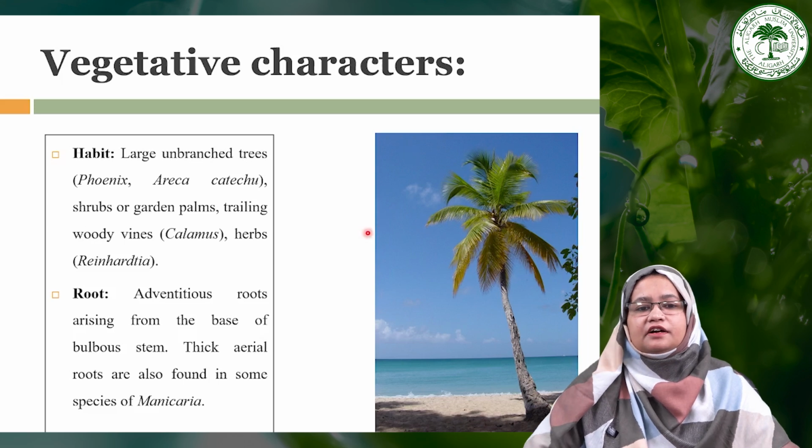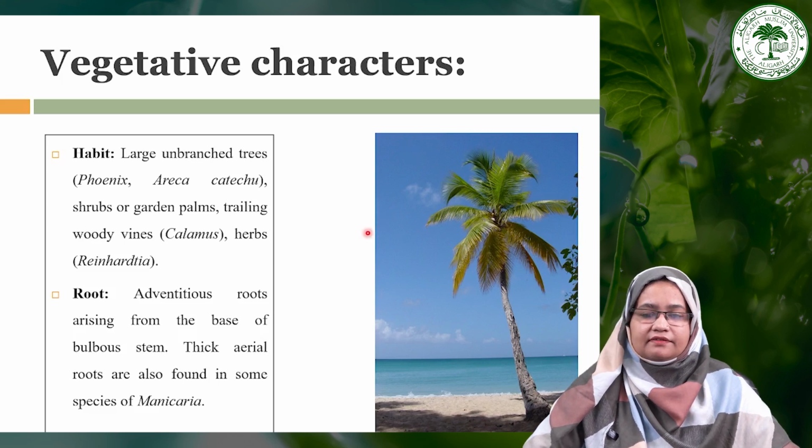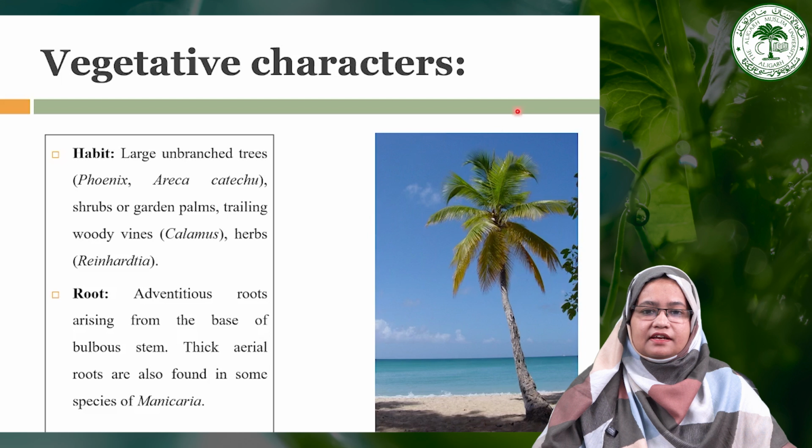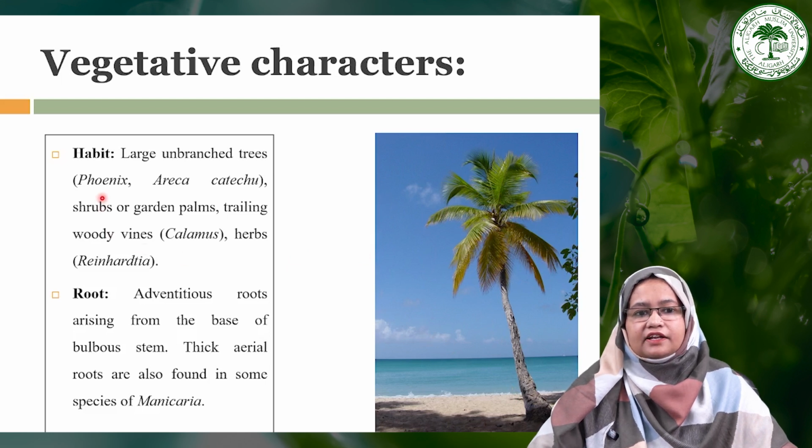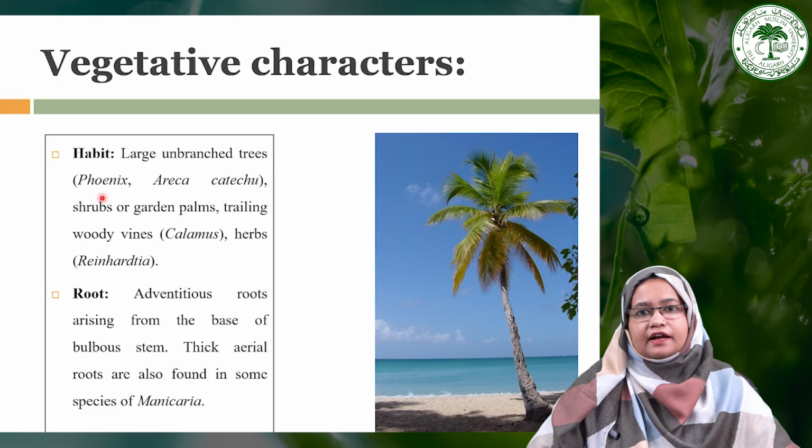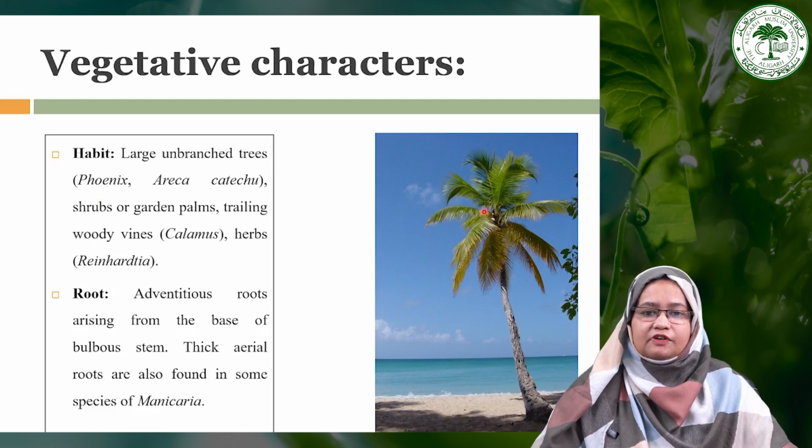Now, if we see the vegetative characters of this family, many of the plants are quite large trees. As you can see, these are large unbranched trees, as in the case of Phoenix and Areca catechu. These all have the habit of large unbranched trees. As you can see from this image, they have a large tree habit.